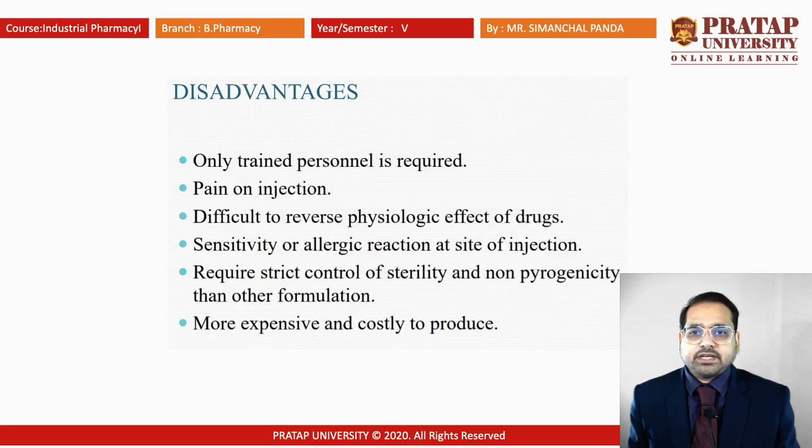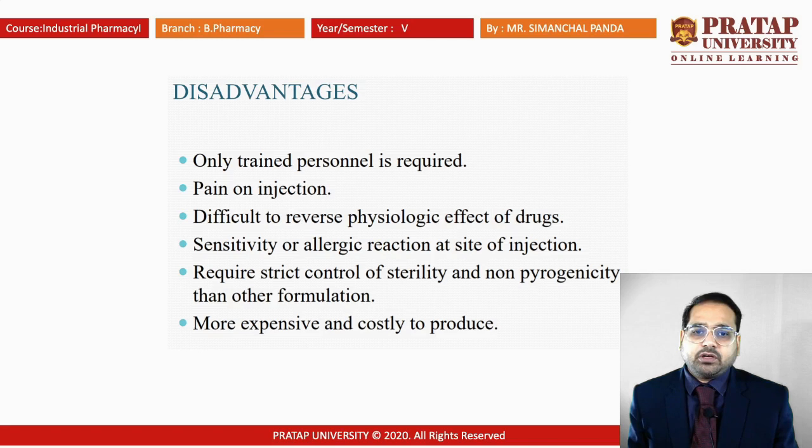Still, there are certain disadvantages, like only trained personnel are required. There is pain on injection; generally if an injection is given, it is somewhat painful. Qualified or trained persons should only give IV injections.